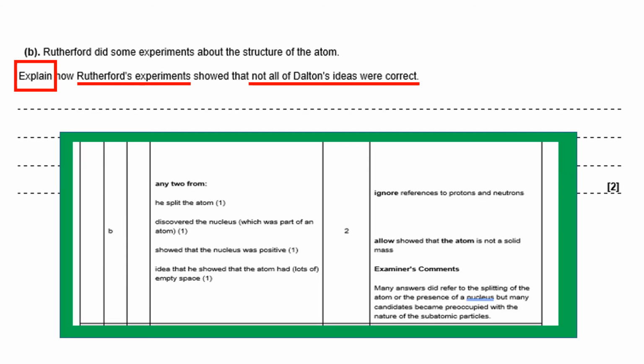And the answers allowed from the exam board, you could have said he split the atom, he discovered a nucleus, which was part of the atom, he showed that a nucleus was positive, or the idea that he showed the atom had lots of empty space. Now, we haven't actually covered that one yet because you are not on the video to do with the gold foil experiment, but you could still pick up 2 marks there. Notice it ignores references to protons and neutrons because they weren't part of Rutherford's original experiment. It says allow show that the atom was not a solid mass. So even if you recognise that Rutherford proved it wasn't solid, you would have picked up 1 mark.